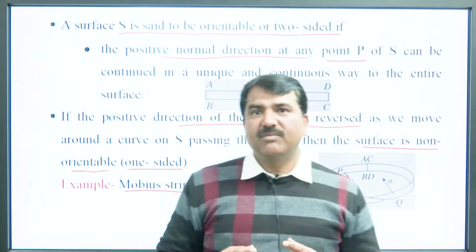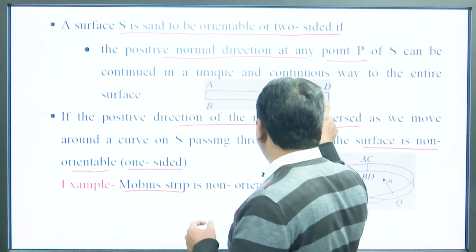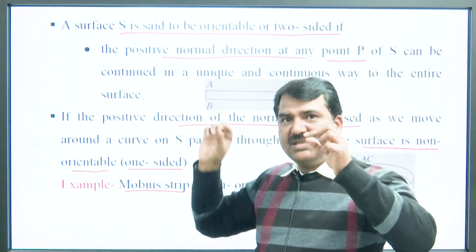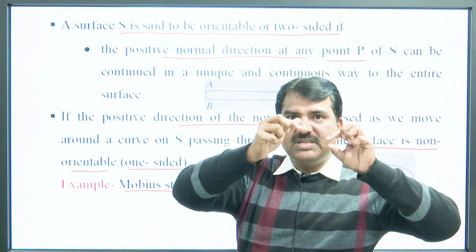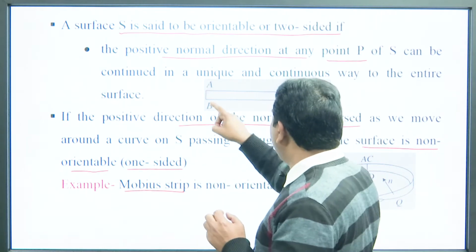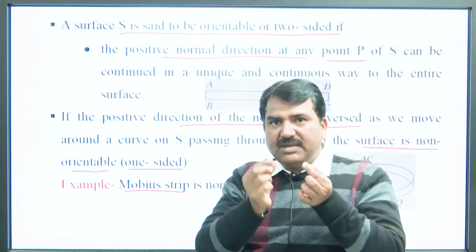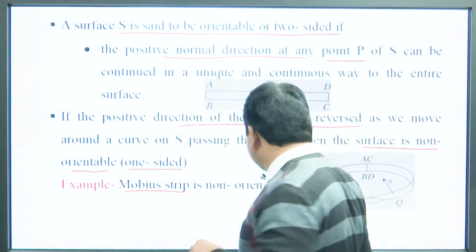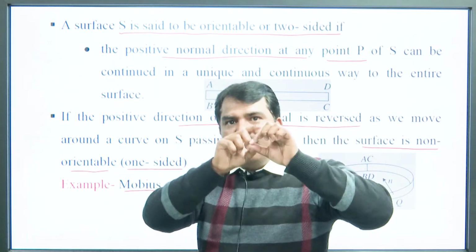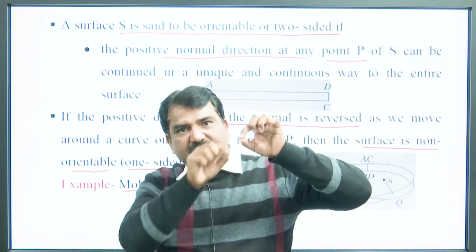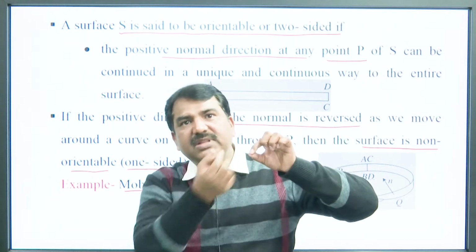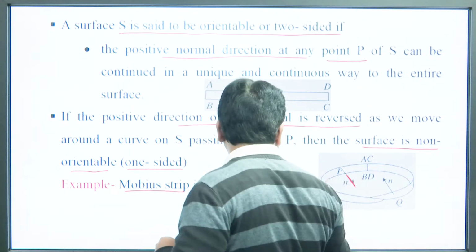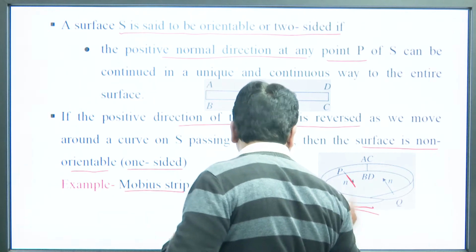How can we make the Mobius strip? Here this strip is a surface. If we take this strip and twist it, and join A to C and B to D, then we will get a shape like this. If we move along this, then at one point the direction will be in this direction, but at another point the direction will be in the other direction. So, this is the example of a non-orientable surface, and this one is the Mobius strip.